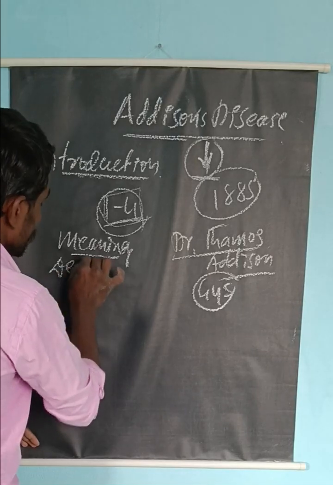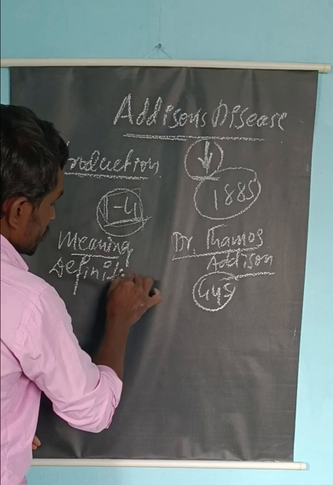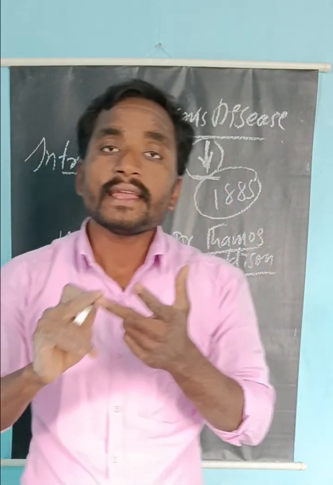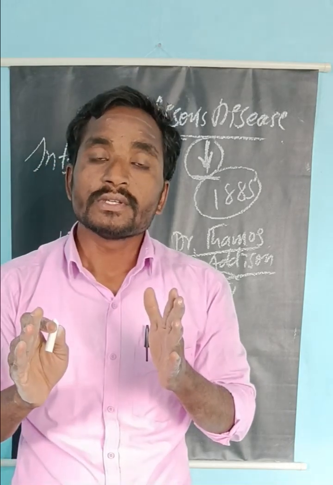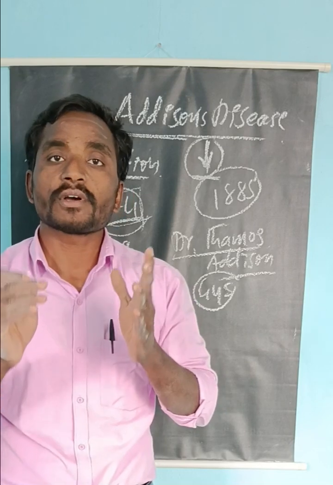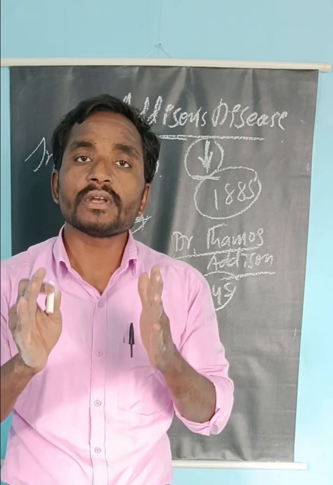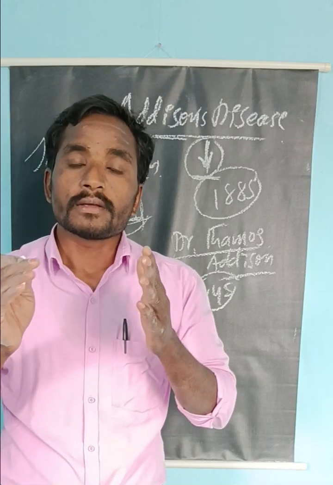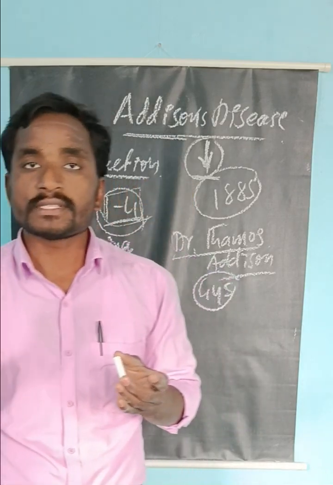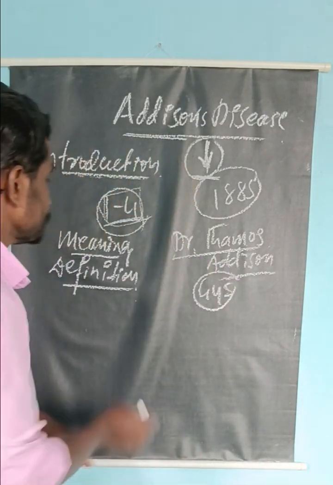Now, the definition of Addison's disease. Addison's disease is a rare endocrine autoimmune disorder resulting from insufficient or absent production of cortisol and aldosterone. It is characterized by hypotension, hyponatremia, hyperpigmentation of the skin, irritability, and reproductive changes like amenorrhea.